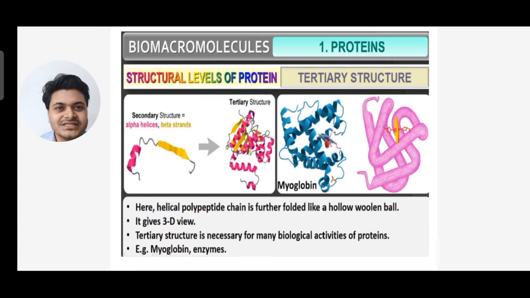Alright, so you can see in the secondary structure, alpha helix and beta strands are there. So you can see the myoglobin structures are given. Alright, as you all know, all enzymes are made up of protein, isn't it? So this is the tertiary level structure of protein.